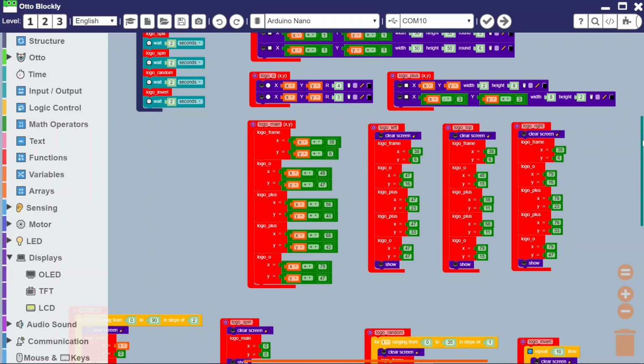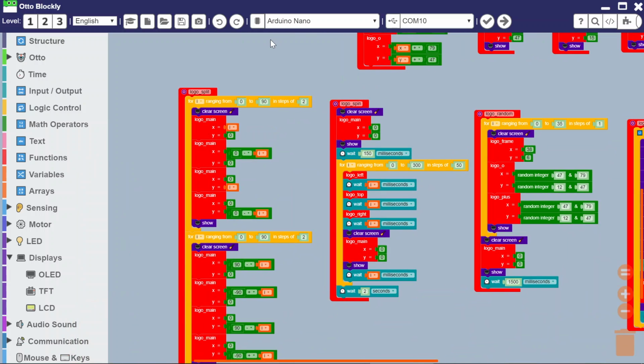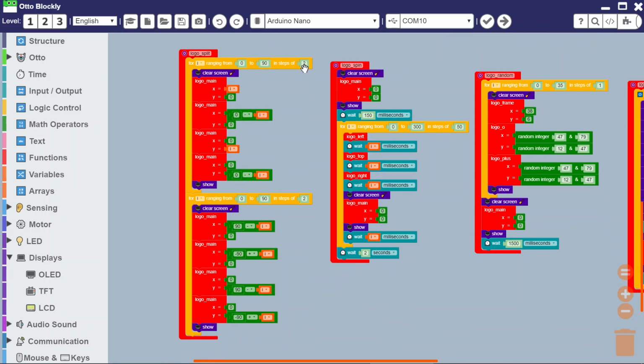Okay, so nothing too fancy with the sequences. You'll see them in a second. So the first one is a split. So this is going to split the logo, the main logo, vertically and horizontally. So everything splits apart and then comes back together again. Okay, so again, you can play around with timings with this and the steps. I found that steps of 2 seems to give us a nice smooth motion, doesn't take too long. You can make this higher or go down to 1 if you wish. It just means the animation takes longer.